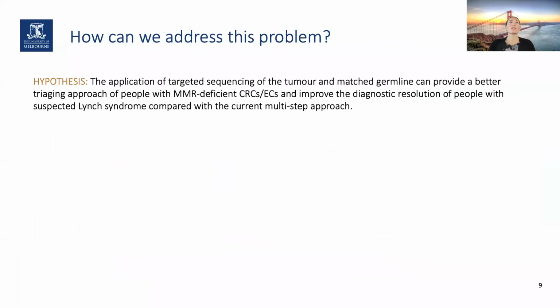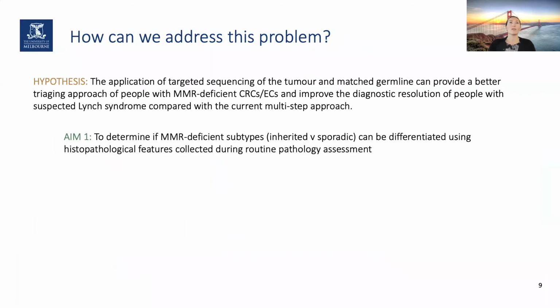So our hypothesis is that if we apply a targeted sequencing of the tumor and matched germline, we can provide a better triaging approach for people who have MMR-deficient colorectal or endometrial cancers, and help improve the diagnostic resolution of people with suspected Lynch syndrome (SLS), compared to how they are now being treated with a multi-step approach.